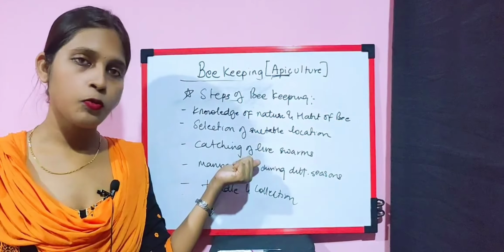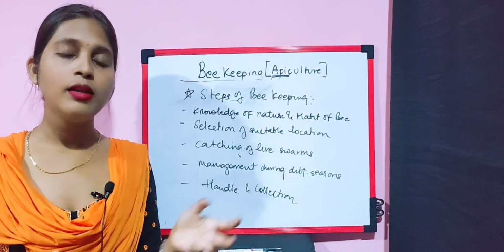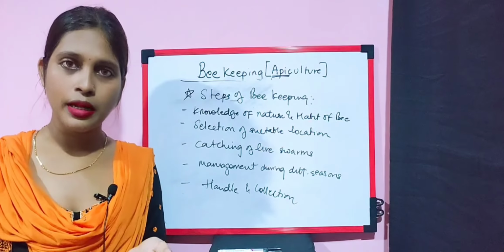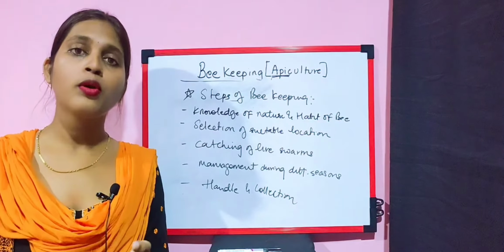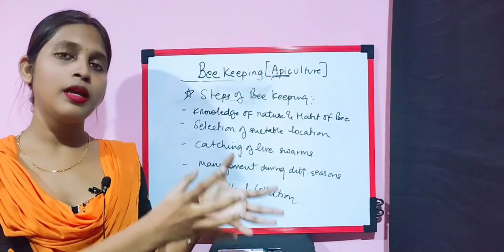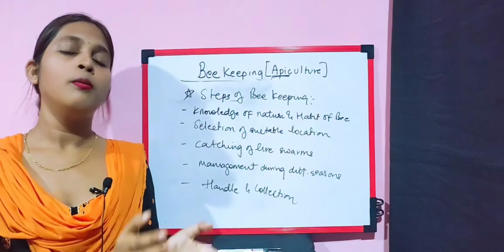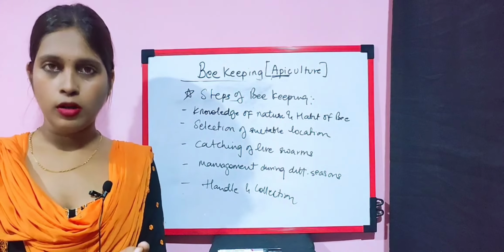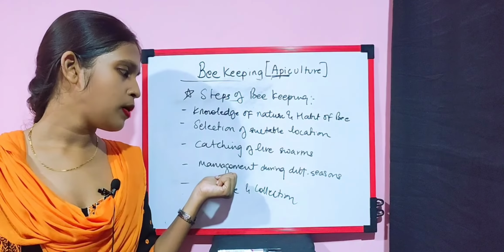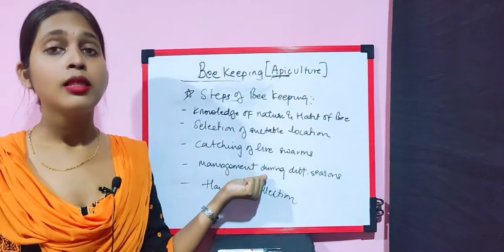Catching of the live swarms, I have mentioned just now: when uncapping or smoking is happening, whatever honeybees move away from there, you have to catch them all. Management during the different seasons is very important.